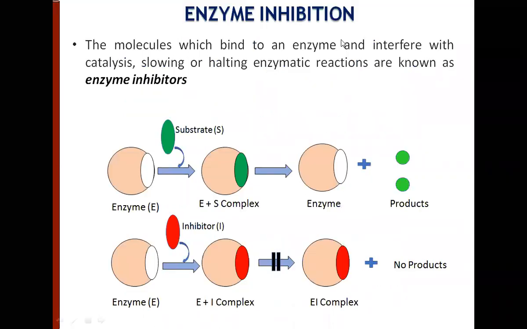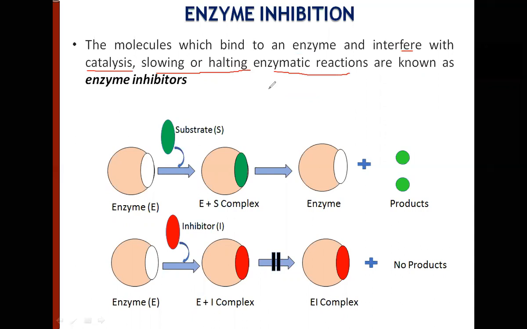Okay, the question that comes first is, what is meant by an enzyme inhibitor? So enzyme inhibitors are molecules which bind to an enzyme and interfere with catalysis. This is a very broad definition, that they will bind to the enzyme; they can bind to the active site or substrate binding site, or they can bind to some other site. But what is the net effect? Their binding interferes with the catalysis. It slows down or totally halts the enzymatic reaction. And such molecules are called enzyme inhibitors.